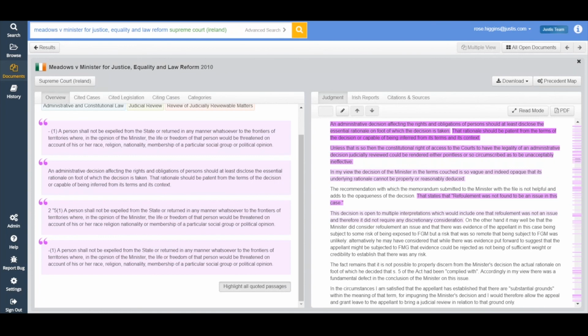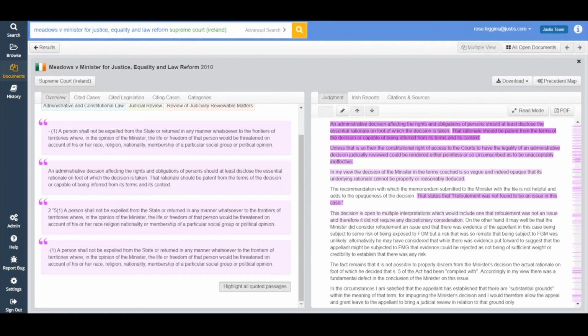Now, this is really useful if I was reading the Meadows judgment. It's extremely long, so it would allow me to prioritize the more important parts of the text while I was skim reading. Some of you may read all these judgments word for word. I certainly do not, so that is a feature that I appreciate.